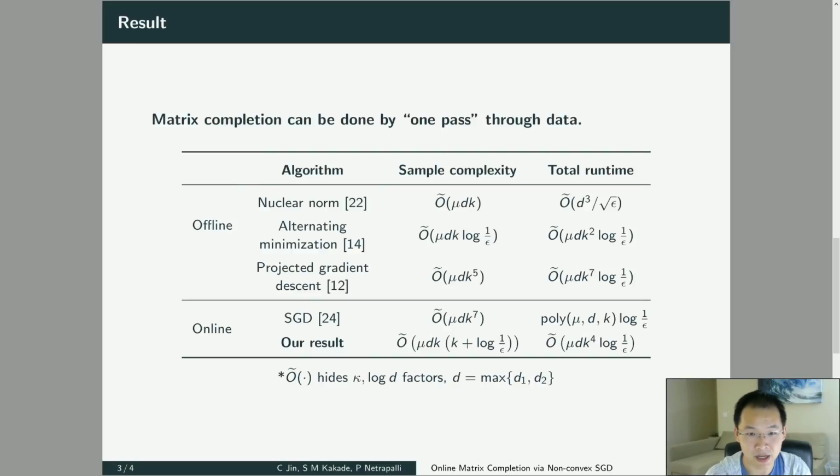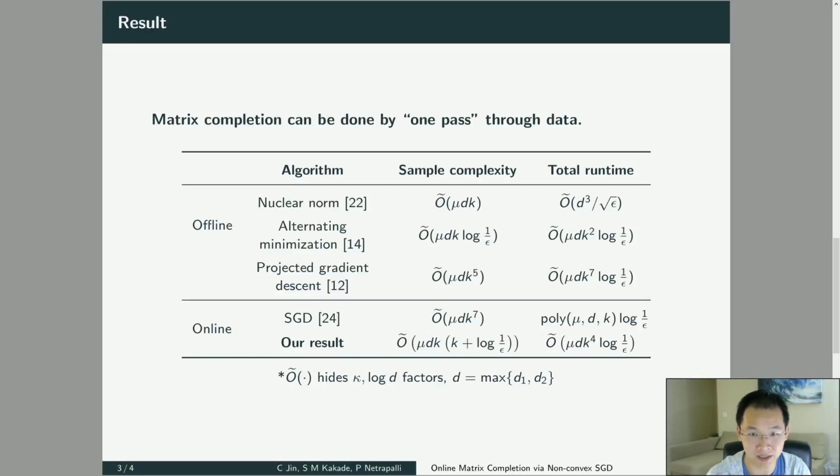So comparing our results to previous results, we can first categorize all the results into two categories, offline ones and online ones. And if we look at the total runtime, we see that in the offline setting, alternating minimization and projected gradient descent already give you a pretty tight runtime, which is already linear in dimensionality. But if we look at the online case, the only guarantee for SGD is super slow in runtime because they incur a high polynomial with respect to d. Our result is the first one which gives you linear in d runtime.